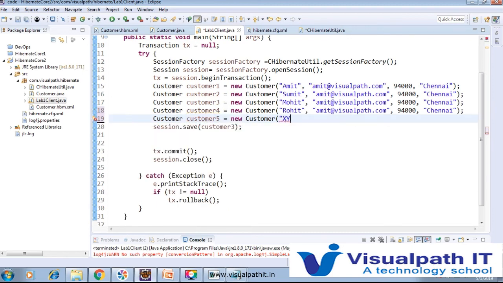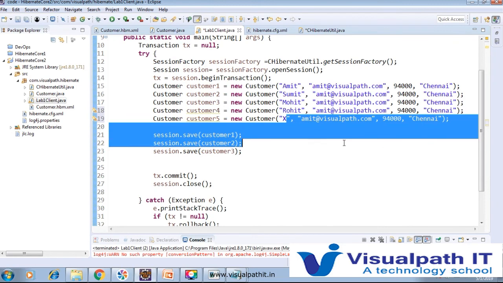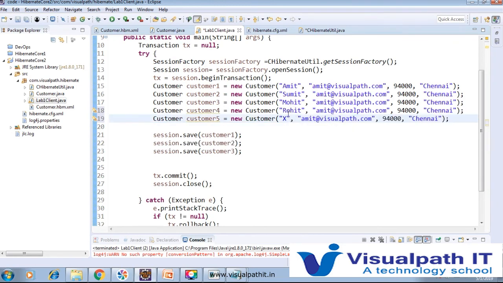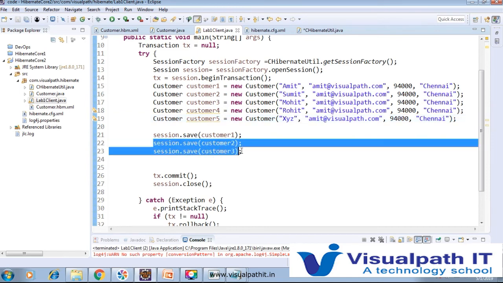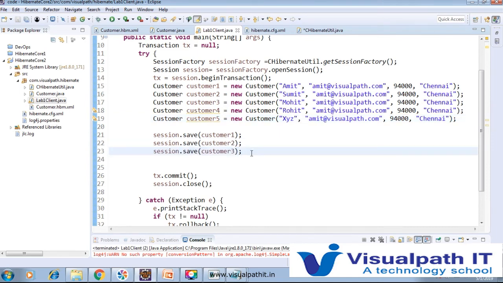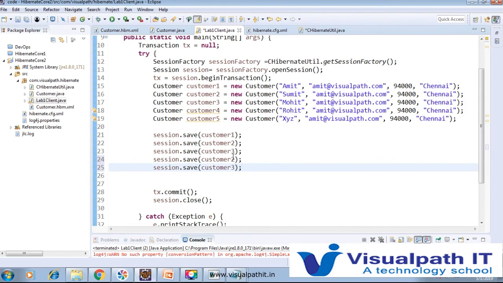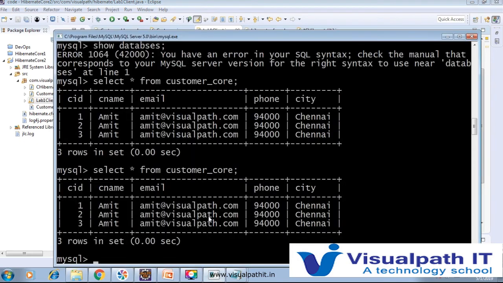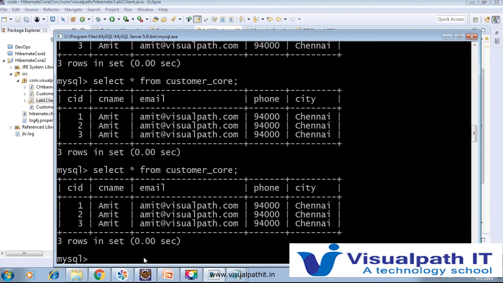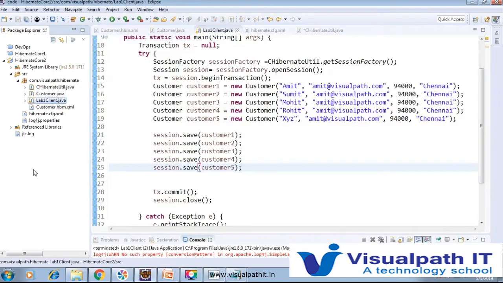I do not remember the same pattern name, just XYZ. Done. So we'll do the same thing here, just save it, 4 and 5. Again we will check here. So now it has Amit, Amit only. That table name is customer underscore core.